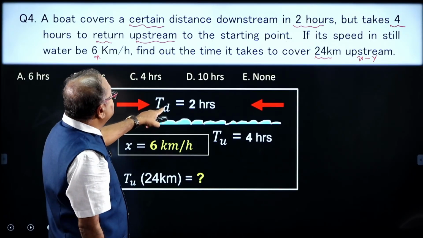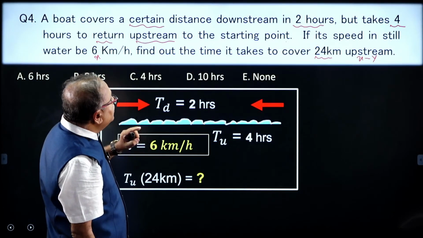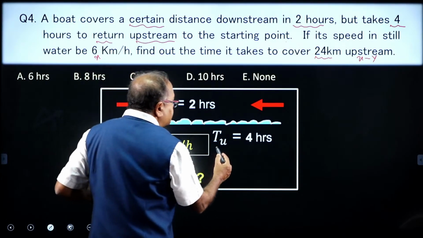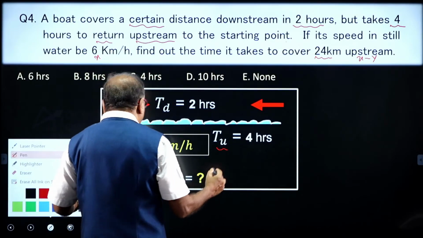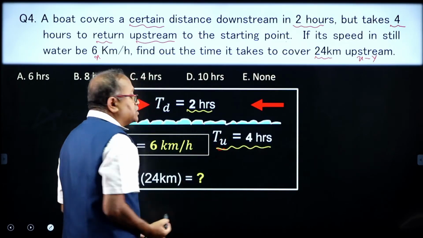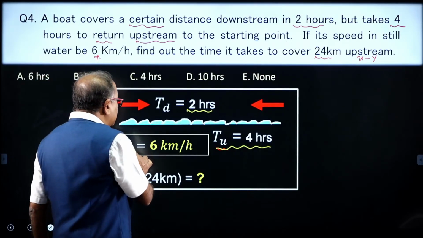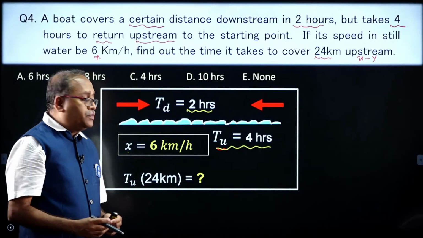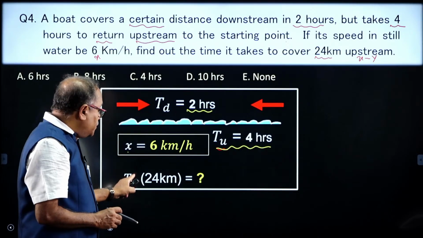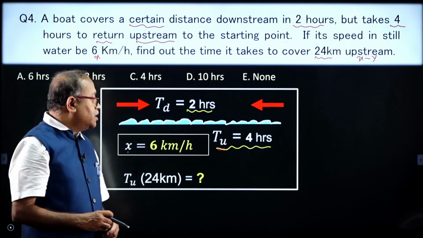So, these are the informations we have. The time for downstream is given as 2 hours, but it takes 4 hours to return. So, the time for upstream is also given to us, downstream is given to us, and here we have 6, that is the speed of the boat. Now, you have to find out how much time it will take for travelling upstream 24 kilometer. How do I get this?